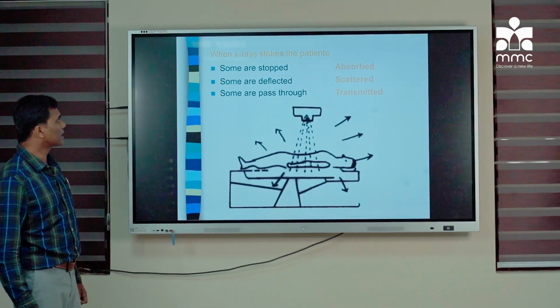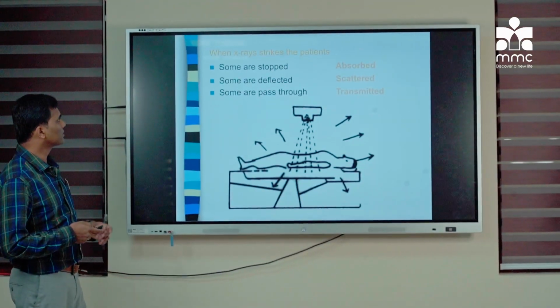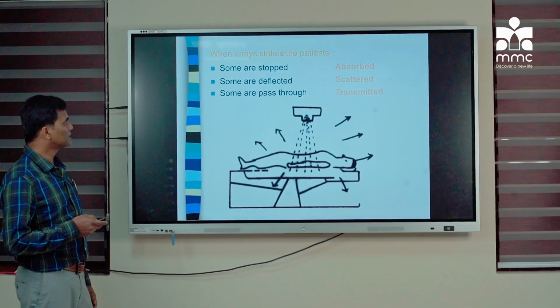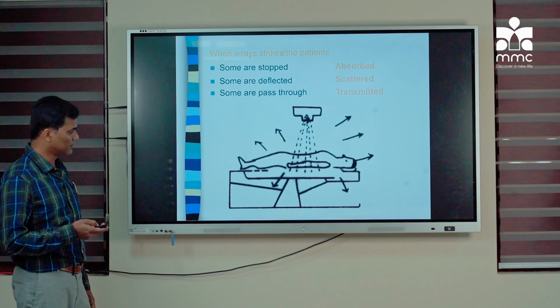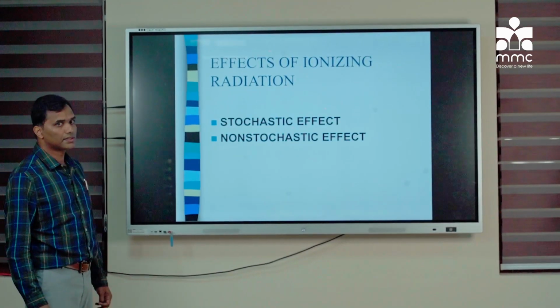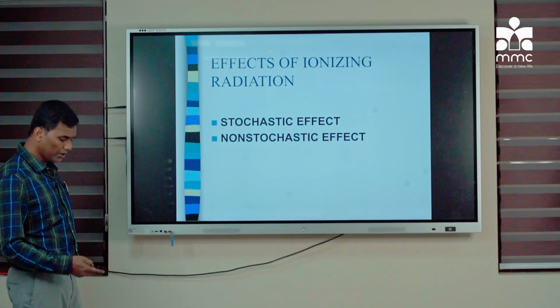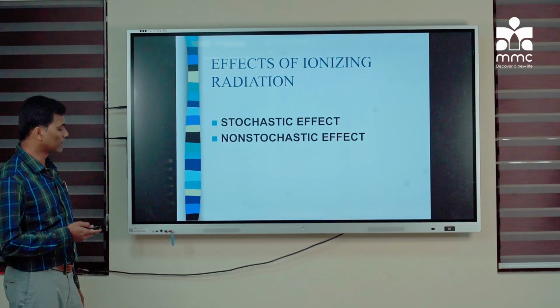So when X-ray strikes the patient or the matter, what are the effects? Some of the X-rays are absorbed, some are deflected or scattered, and some pass through the patient. So let's see what the effects of ionizing radiation on humans are. It is broadly classified into stochastic effect and non-stochastic effect.